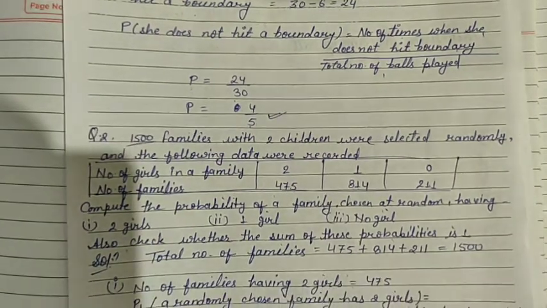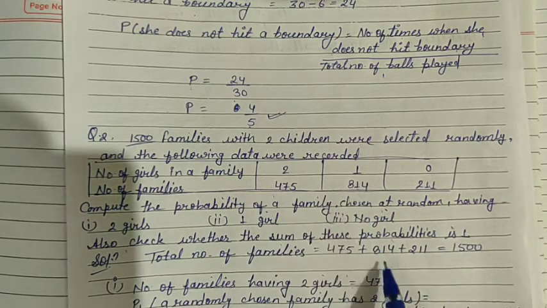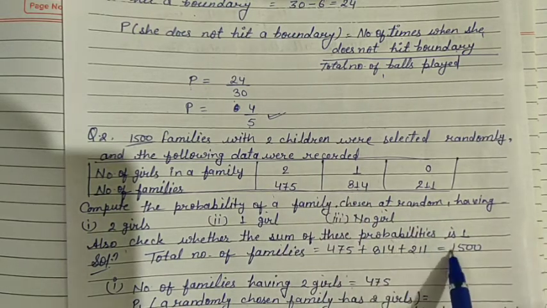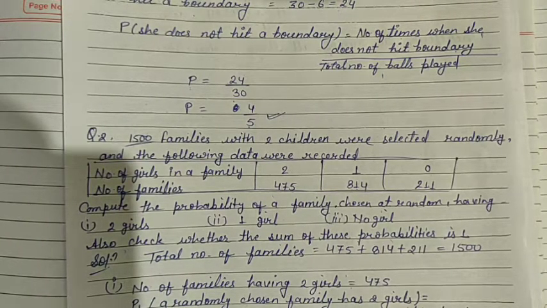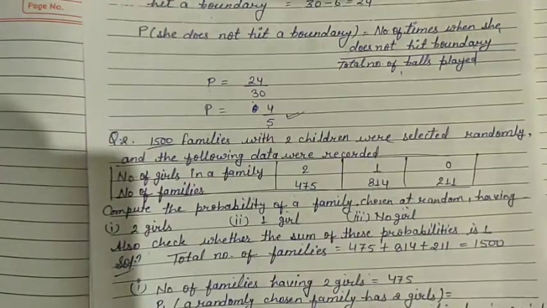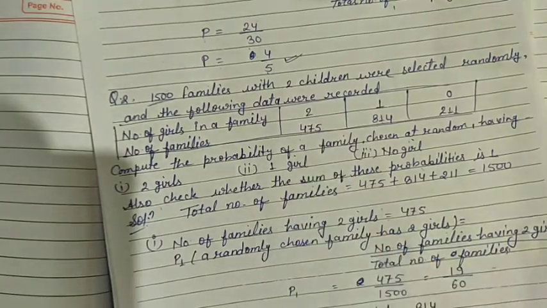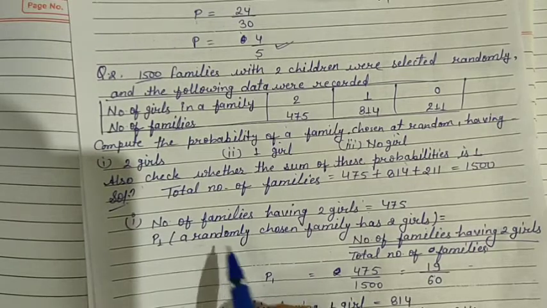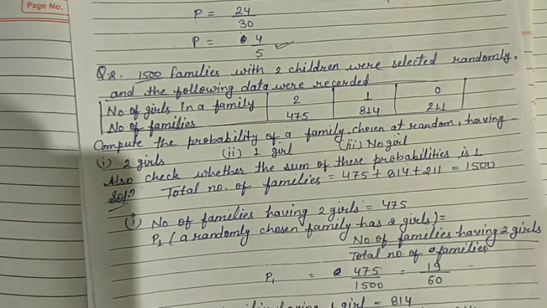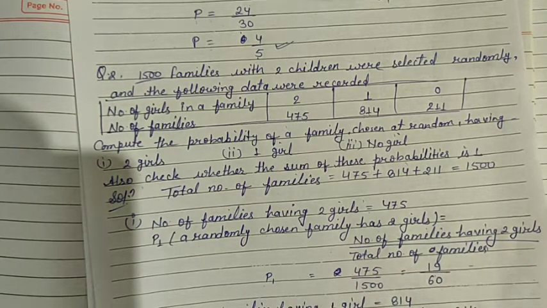So firstly, the total number of families is equal to 475 plus 814 plus 211, that is equal to 1500. And firstly we have to find the probability of 2 girls. The number of families having 2 girls is equal to 475. Okay, and the probability that a randomly chosen family has 2 girls is the number of families having 2 girls upon the total number of families.